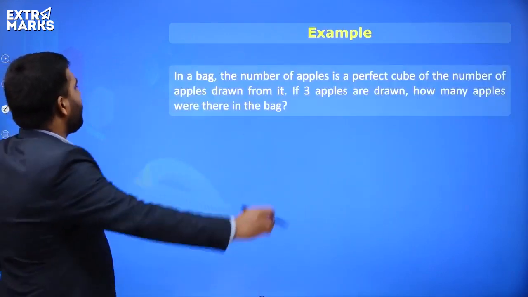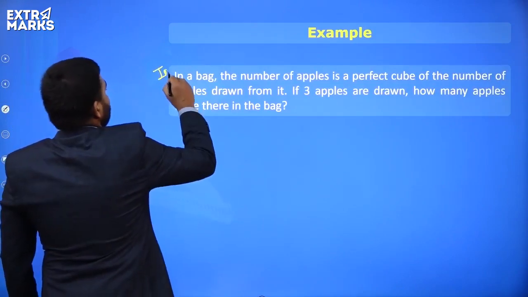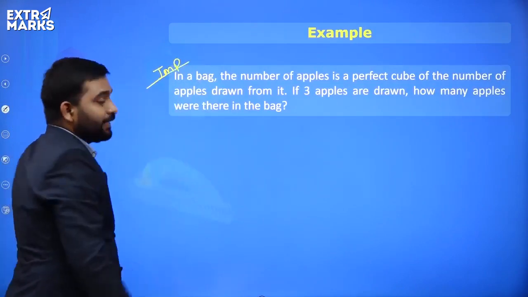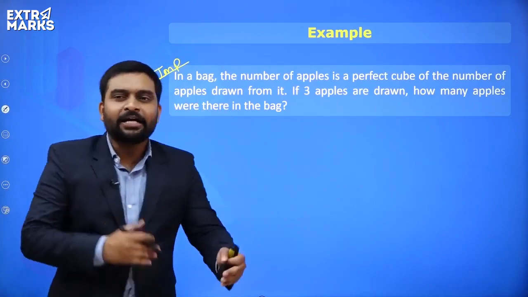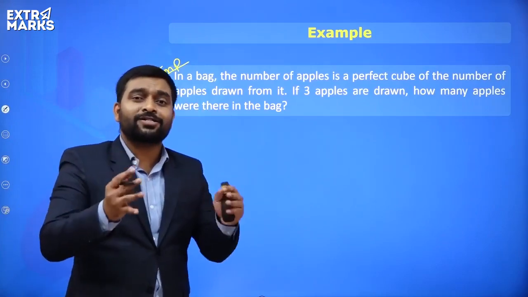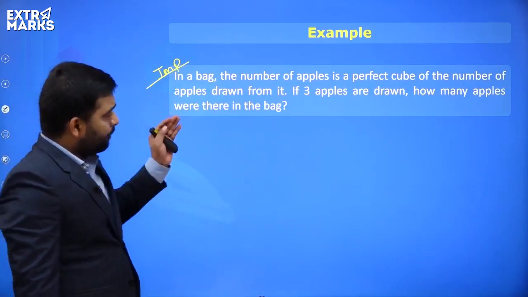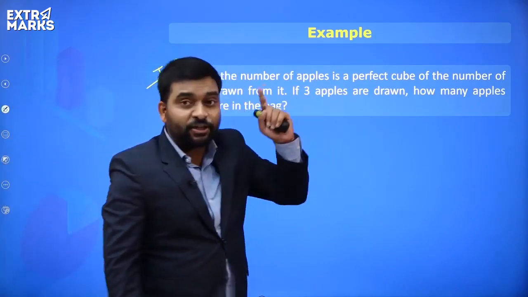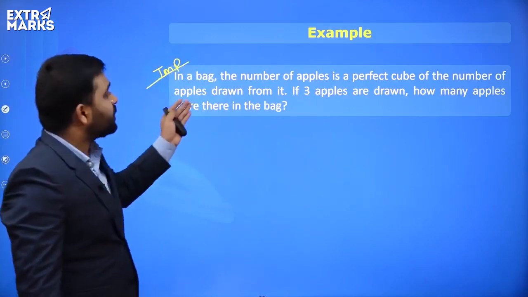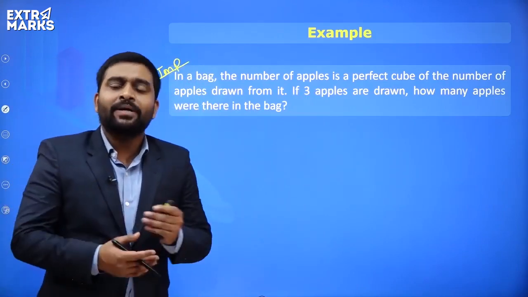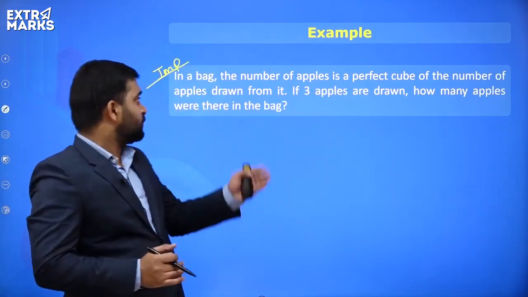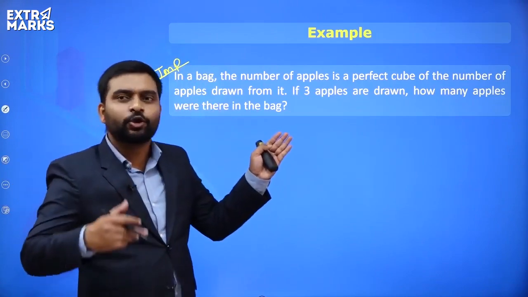Now, a very important question for all of you, where you have to think a bit. Read the line and try to understand what the question is trying to say. It says, in a bag, the number of apples is a perfect cube of the number of apples drawn from it. That means the number of apples is equal to the perfect cube of the number we draw.